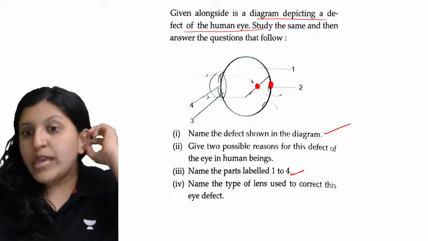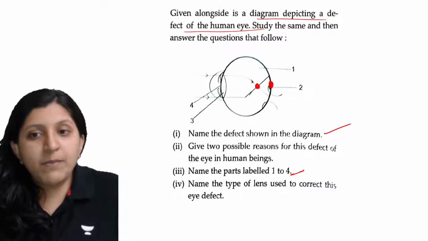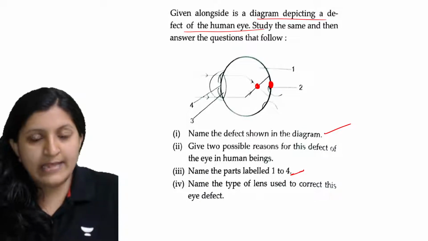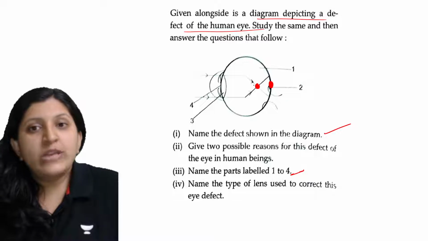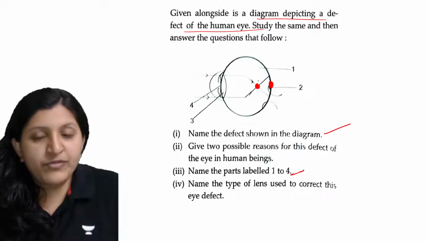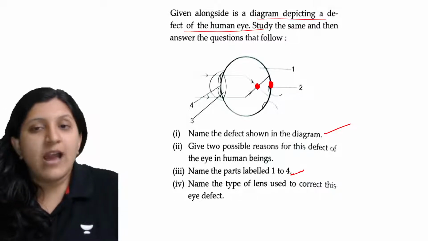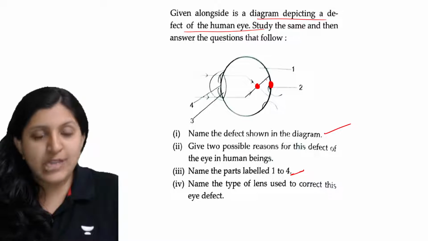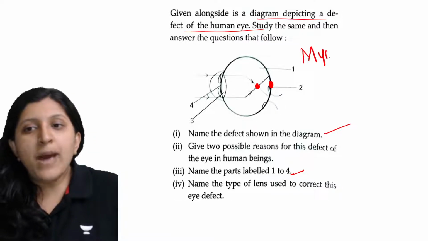Okay. So name the defect that is shown. So what is the defect here? As the image formation is occurring at this point, the eyeball has lengthened. Because of the lengthening of the eyeball, image formation is occurring over here itself instead of on the retina. And this we call myopia.